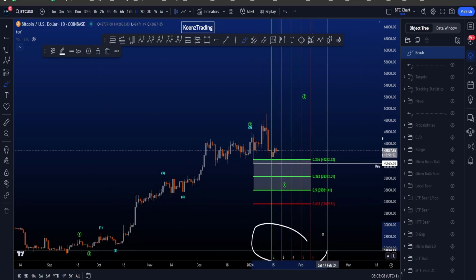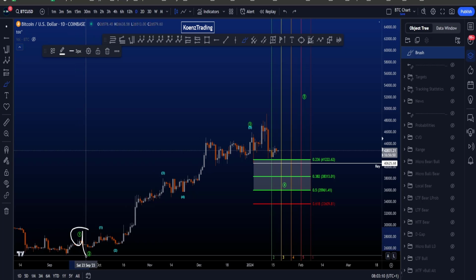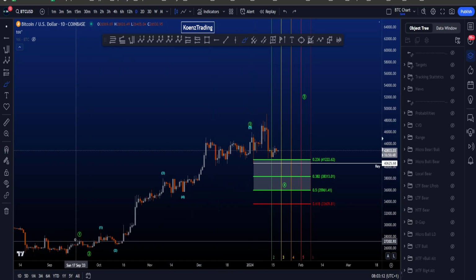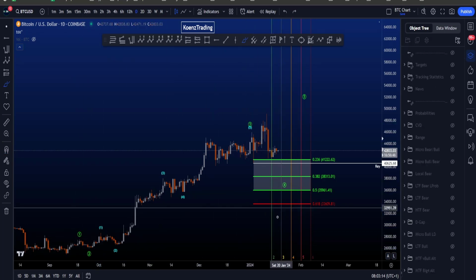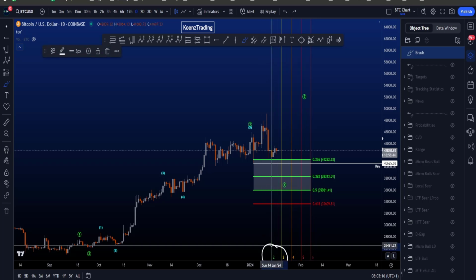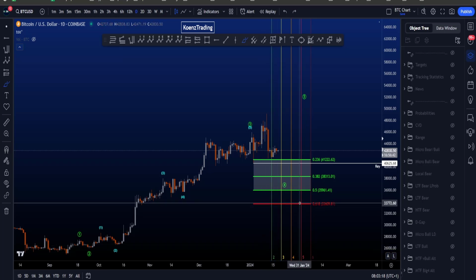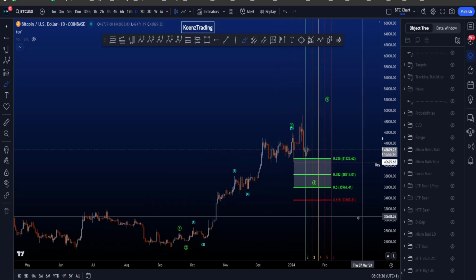This is a Fib time over here on the chart, taken from the high of 1 to the low of 2 to the high of 3, to compare 2 in time with 4 in time, and we are currently ranging between the 2 and 3 Fib time, which is fine for this wave 4. We don't really like to see this wave 4 going all the way to the 5 Fib time, which is on the 1st of February 2024.